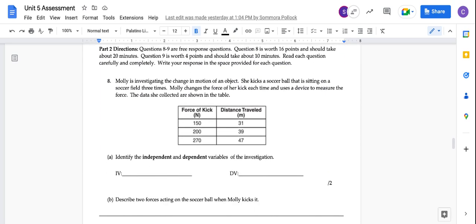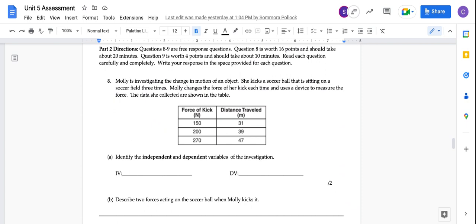Part 2 directions: Questions 8 through 9 are free response questions. Question 8 is worth 16 points and should take about 20 minutes. Question 9 is worth 4 points and should take about 10 minutes. Read each question carefully and completely. Write your response in the space provided for each question.